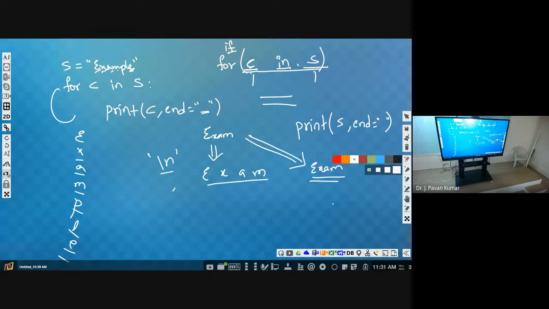That function is println. No, println will print the given thing in a new line.